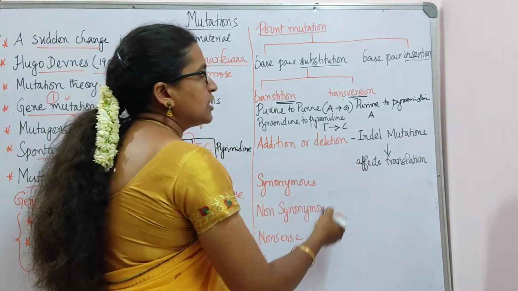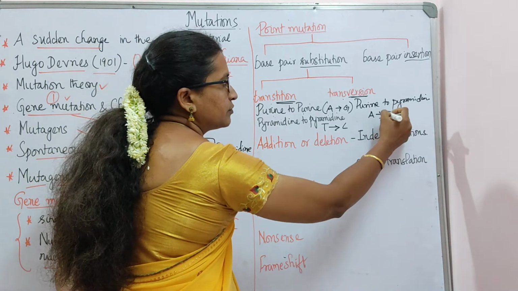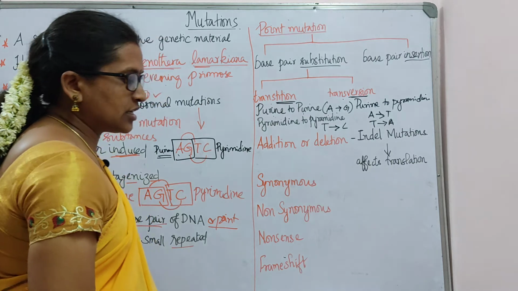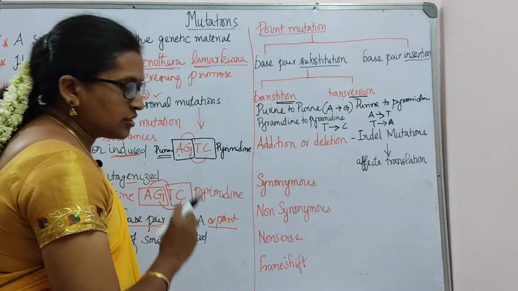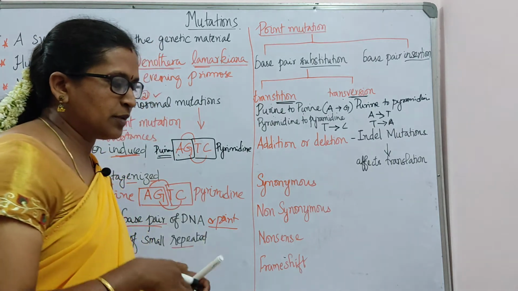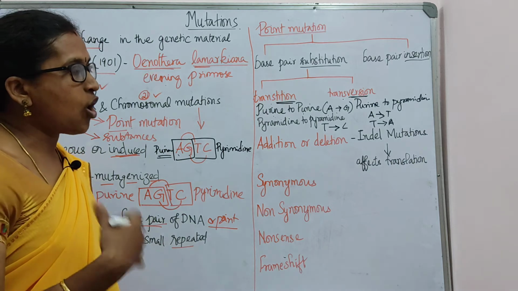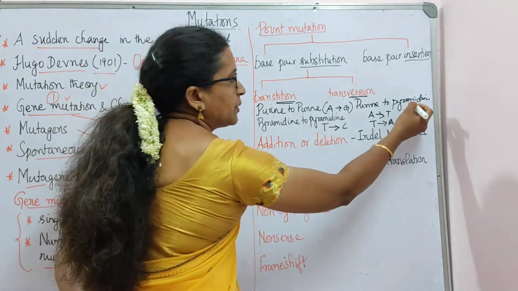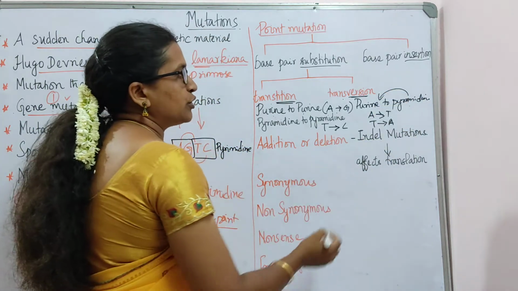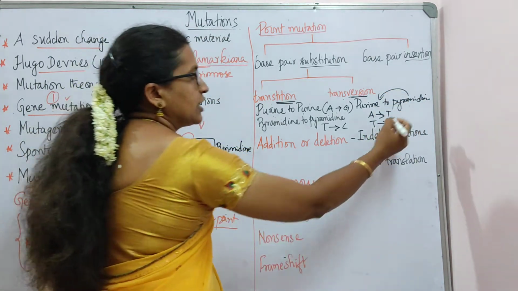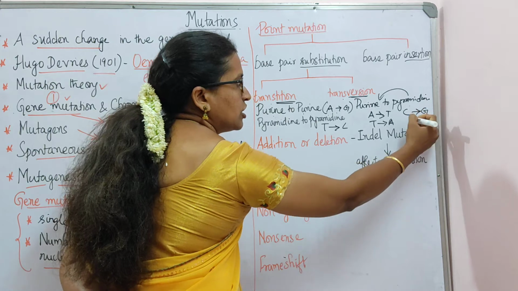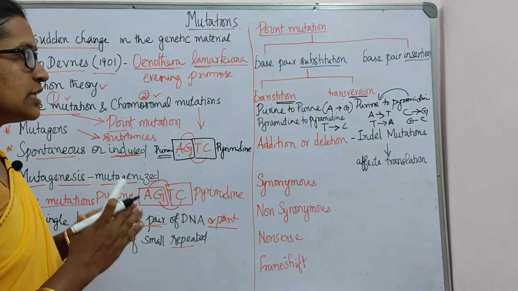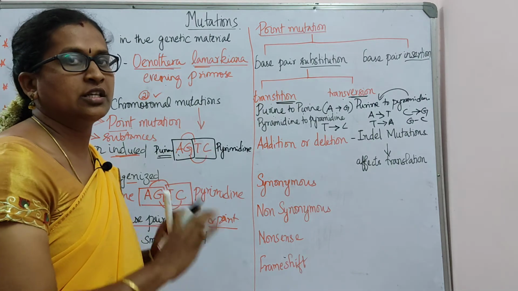A may be changed to T, or T may change to A. That is, adenine may pair with thymine, or a pyrimidine may change to a purine, for example C may change to G, or G to C. So this is transition and transversion, I think it is clear.